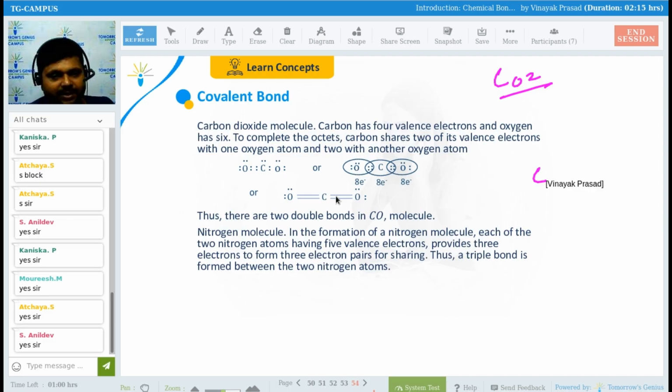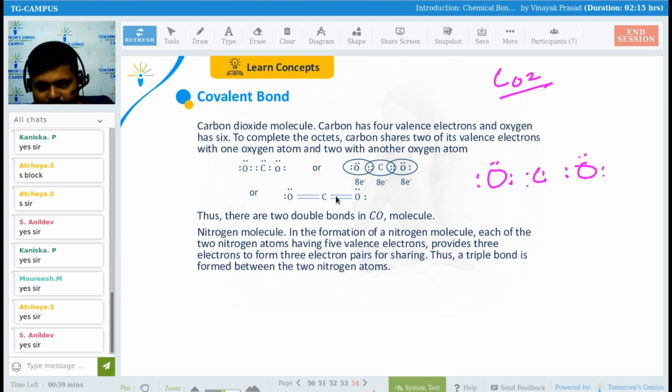So see, guys, carbon will be in between and oxygen will be on this side, right? So how many electrons does oxygen have in its outermost shell? 2, 2, and 2, 6, right? So for the purpose of bonding, I am drawing this 2 here, in front of this carbon, right? 2. And again here 2, 4, and 6. Getting my point? And how many outermost electrons does carbon have? 4. So 4 electrons of this carbon.